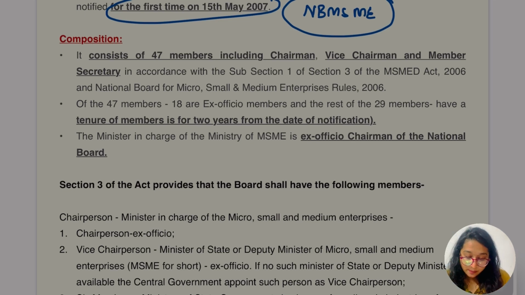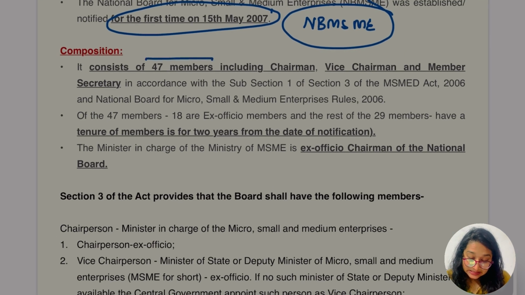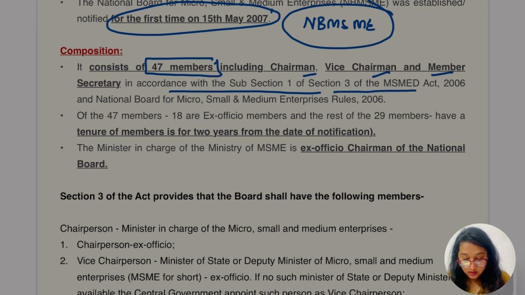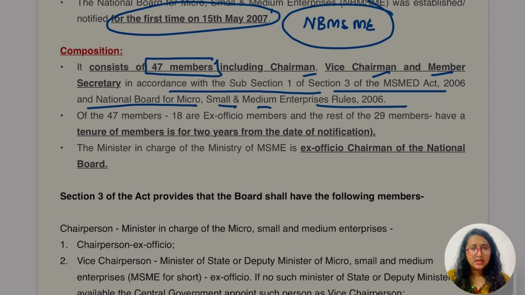NBMSME. So the composition, it shall consist of 47 members. How many members? 47 members, MCQ again, including chairperson, vice chairperson, member secretary, in accordance with subsection 1 of section 3 of the MSMED Act 2006 and the National Board for Micro, Small, Medium Enterprise Rules 2006. So can I say there should be 47 members? Is this clear, including chairperson, vice chairperson, and so many other persons.